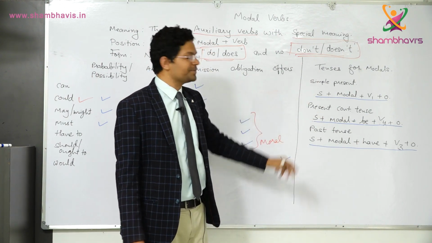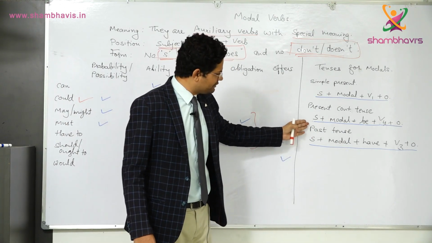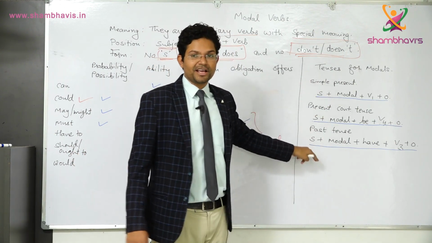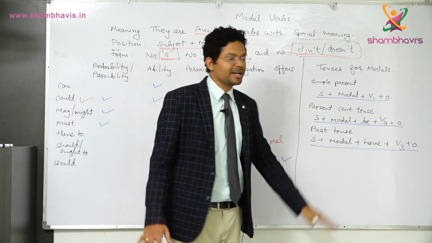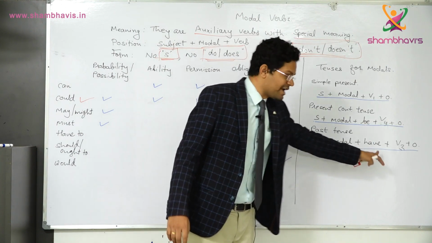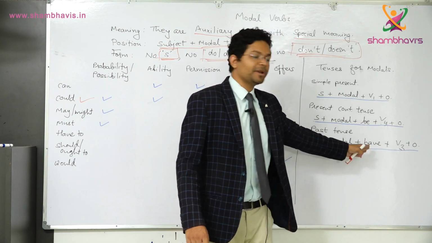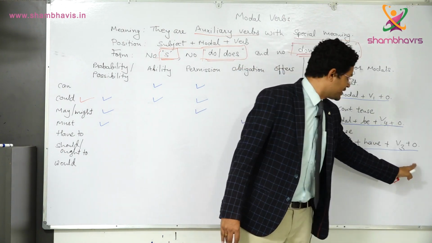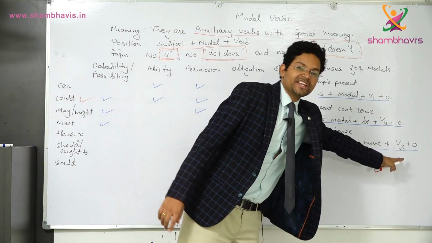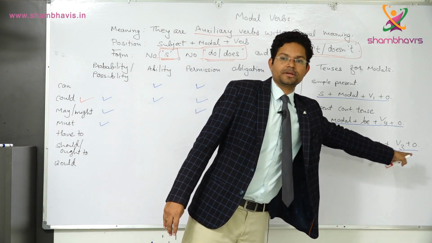And the third tense that we have in modal verbs is past tense. Now in this past tense, the structure is totally different. This past and that past are different. In this past we have all the modal verbs that can be used, and the format is like this: subject plus modal plus have. Here we are adding one linking verb, have, plus V3, the third form of the verb, and then the object. For example, he could have finished his work.